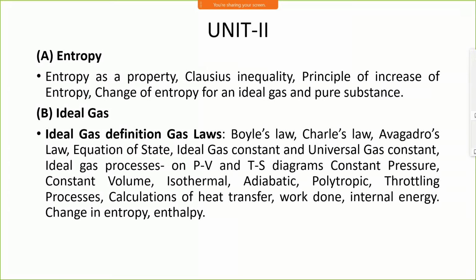In unit number 2, there are two parts, part A and part B. Part A is entropy and part B is ideal gases. First, we'll go through part A, entropy. In entropy, we'll study entropy as a property, Clausius inequality, principle of increase of entropy, change of entropy for ideal gases and pure substance.